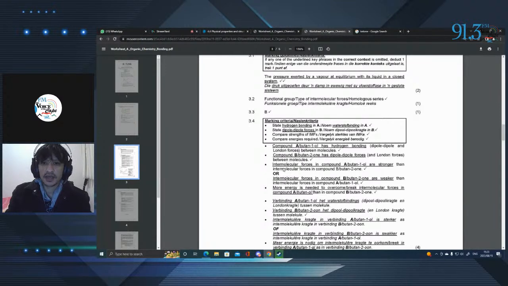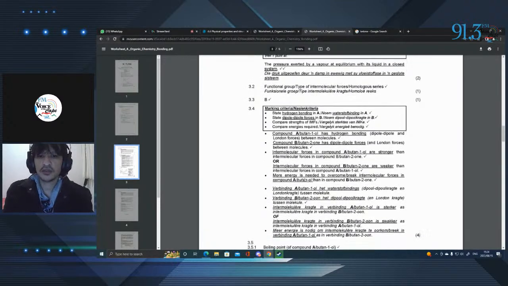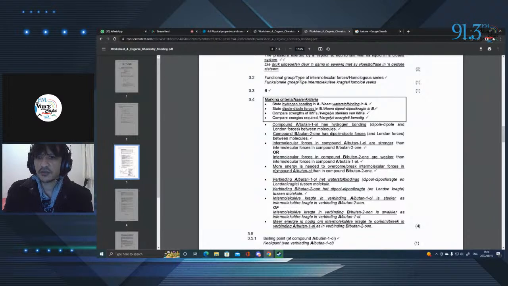Right? And then they state here, intermolecular forces in compound A, butan-1-ol, are stronger than intermolecular forces in compound B, butan-2-one. This is correct. Hydrogen bonds are a lot stronger than simple dipole-dipole forces. Okay. If we carry on, they state here, more energy is needed to overcome or break intermolecular forces in compound A. Now, if you think about it, water has hydrogen bonds. Water boils at 100 degrees Celsius. So that means you require a lot of energy to break the bonds within water to even cause it to become a gas and evaporate.